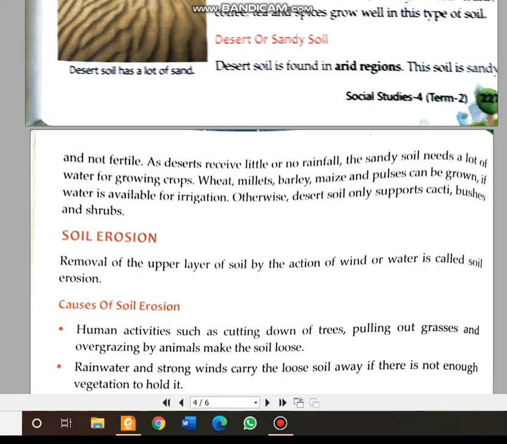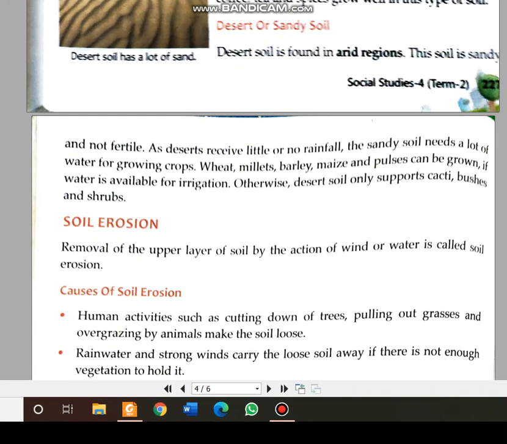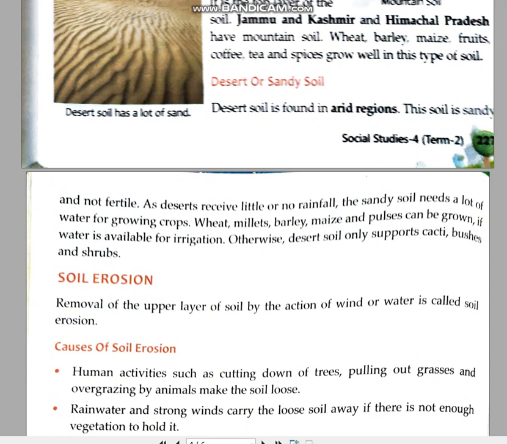Here you can see in your book that it is found in the dry area, the arid region. The word arid means dry area. Just a minute children, let me select one pointer so that I can mark the important lines, and you can also underline these important lines in your book. Desert soil is found in the arid region, that means the dry regions of India.